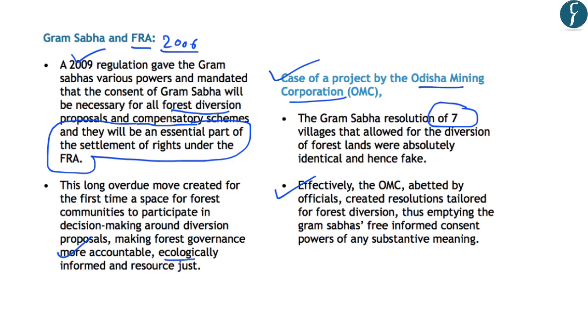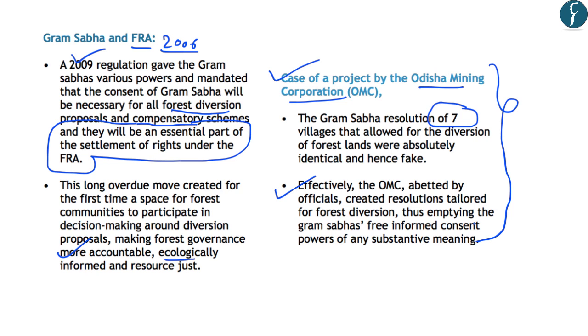And further, recently, an order has been passed by the Ministry of Environment and Forest in the month of February, which has written to all the states that the Forest Rights Act compliance is not needed for in principle approval for the diversion of forest land. So this rule or communication of the Ministry of Environment and Forest has diverted the powers of Gram Sabha regarding the consent which is required for diversion of forest lands.